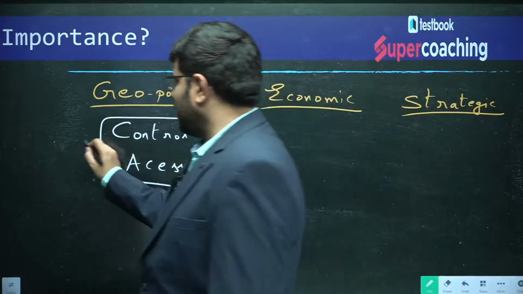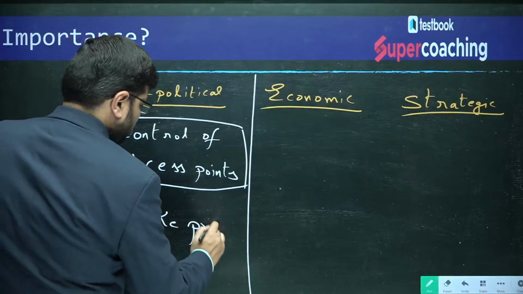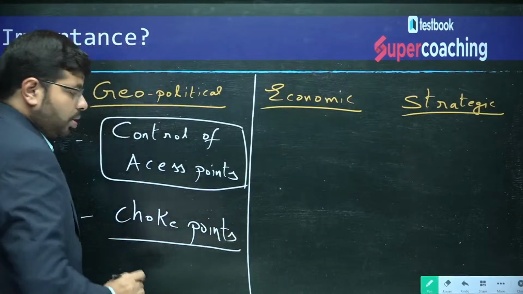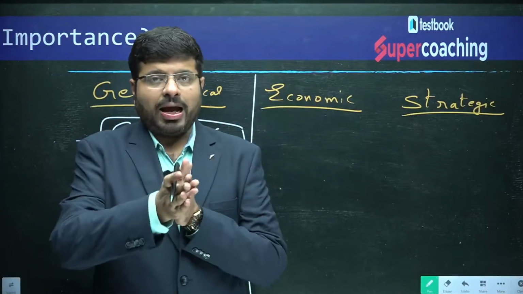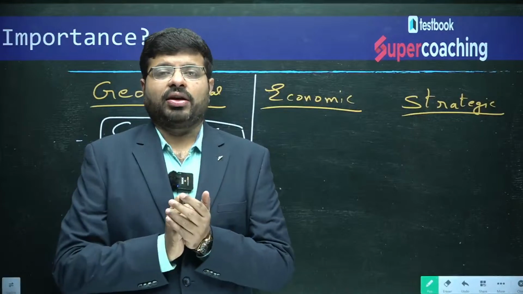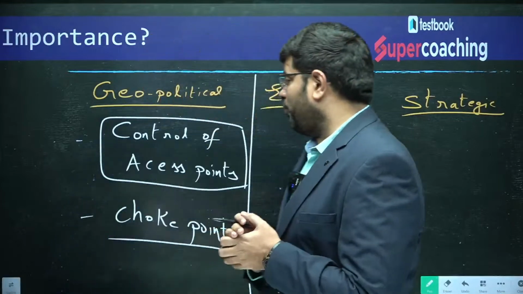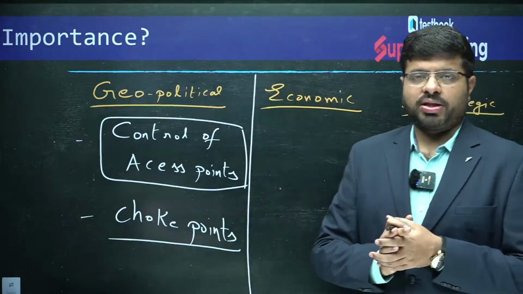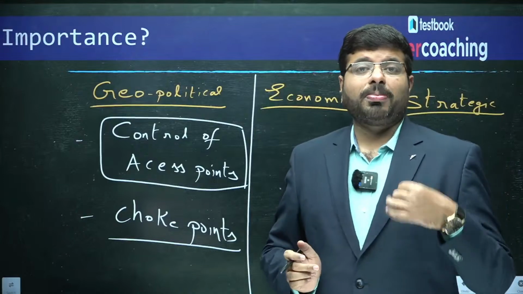They will be acting as choke points. Choke points, because they are choking the trade, they are choking the area. The trade happening via this strait will have a significant impact. That is the key thing. So, control of access points, choke points. One important strait I will be discussing is the Malacca Strait.